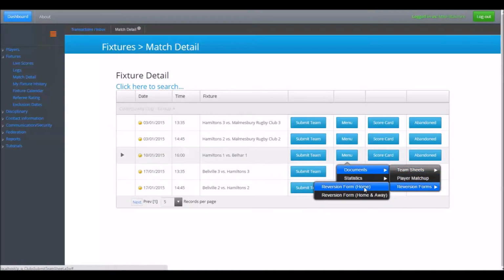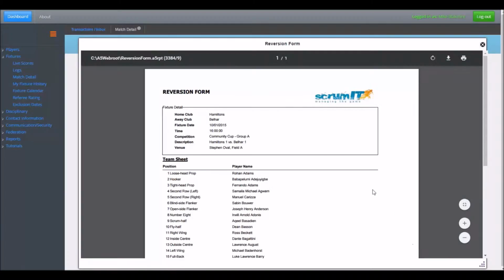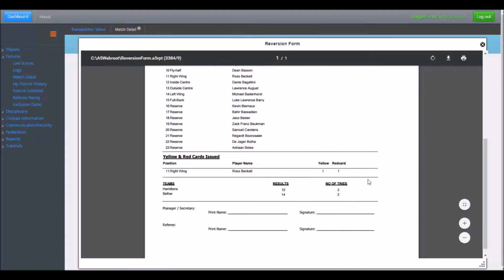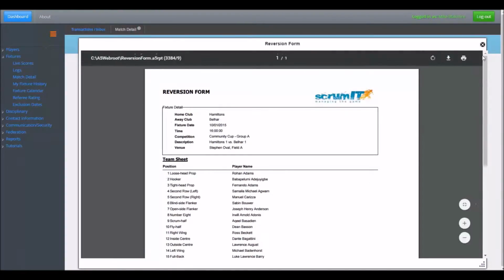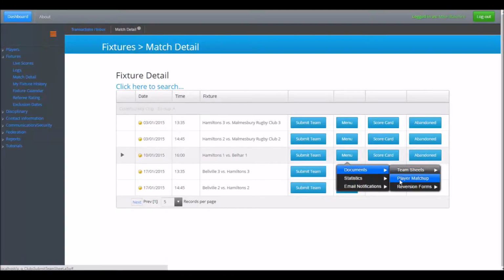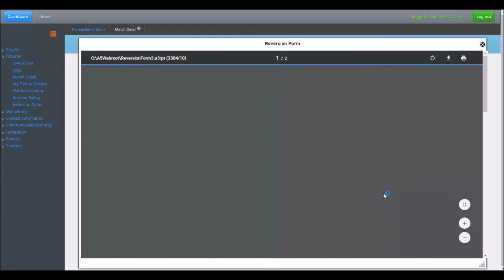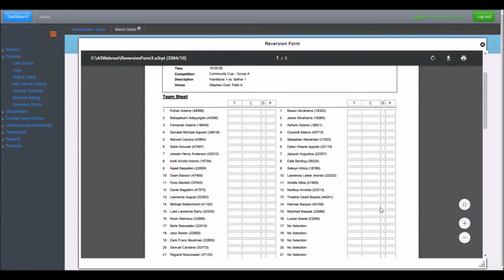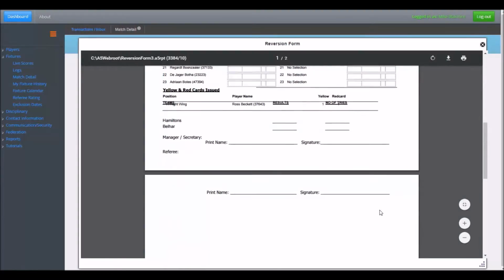You can also generate reversion forms. There are two options available. One with your team selection only, and a second option with both your team and the opposition team players.